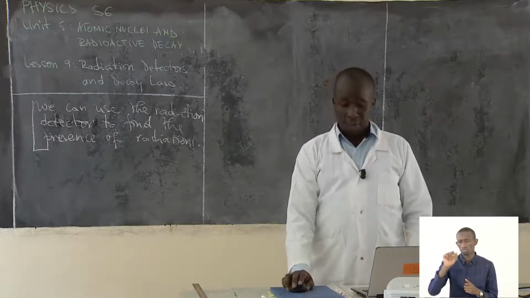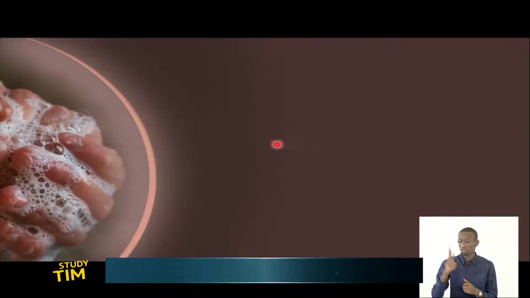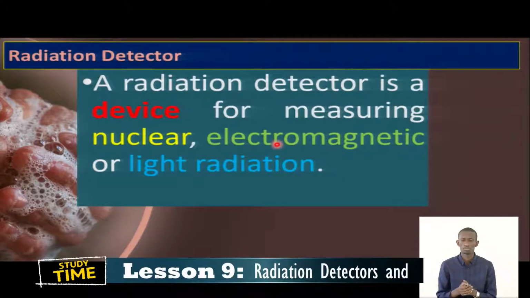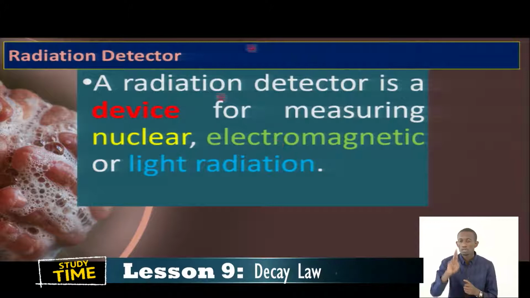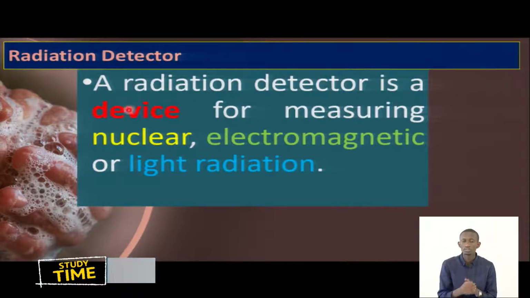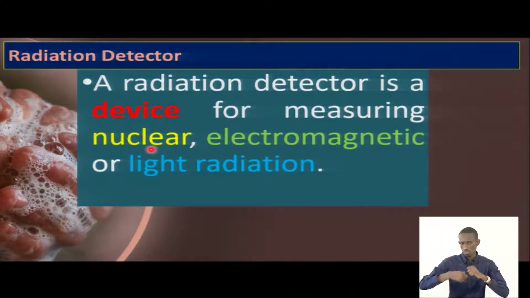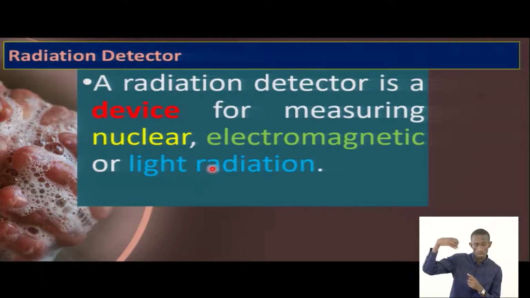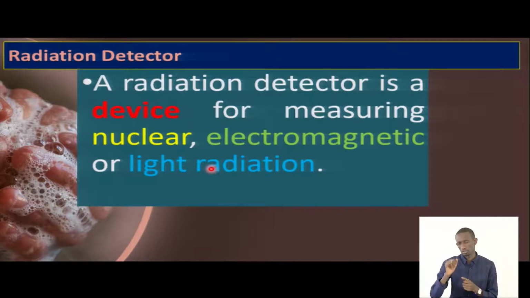That is what we have by this device. So the radiation detector is this device here for measuring nuclear radiation, for measuring electromagnetic radiation, for measuring light radiation. You have the good definition there now.